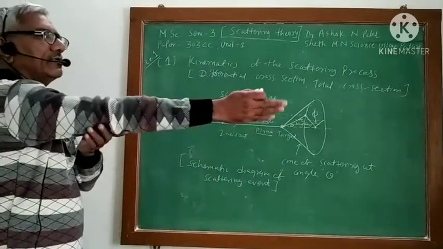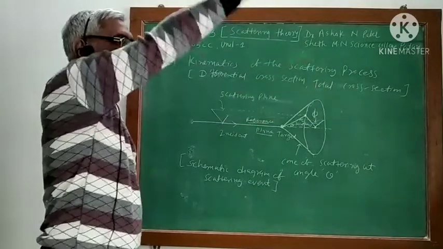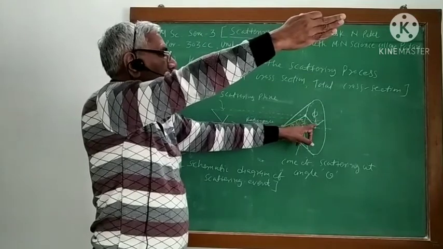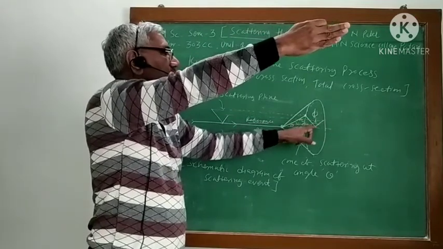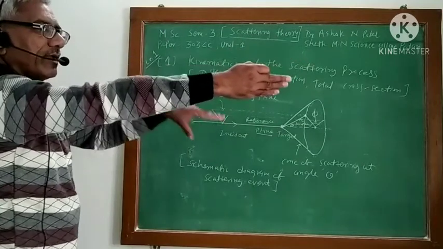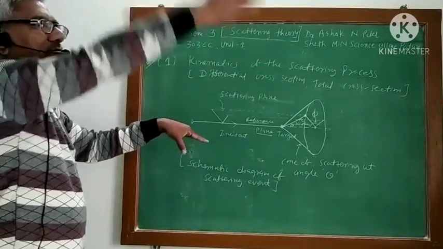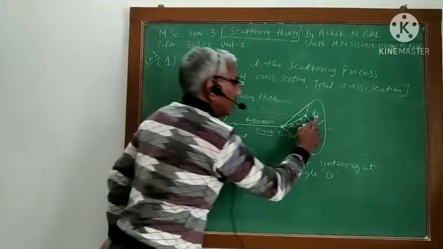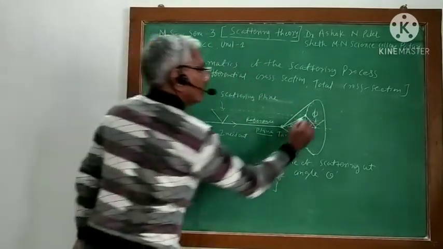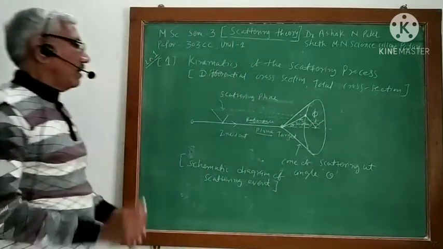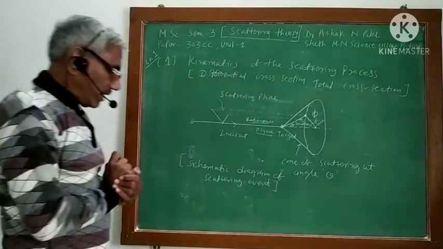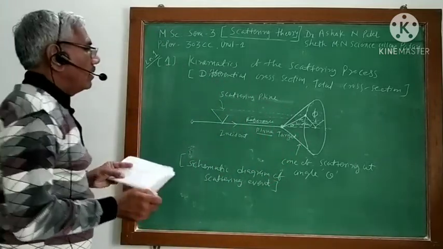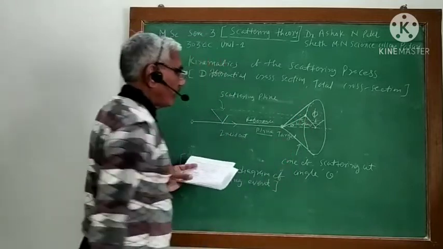But I want to give some angle to this scattering plane with reference to the reference plane. Whatever the scattering plane, it has an angle with the reference plane, and that is the angle phi. I think you might have understood this. So this is theta and this is phi.